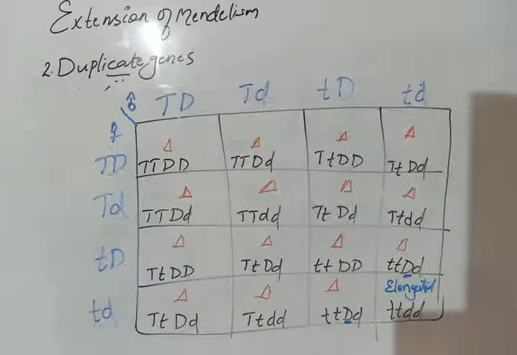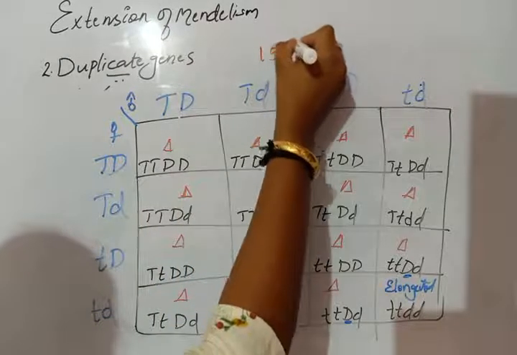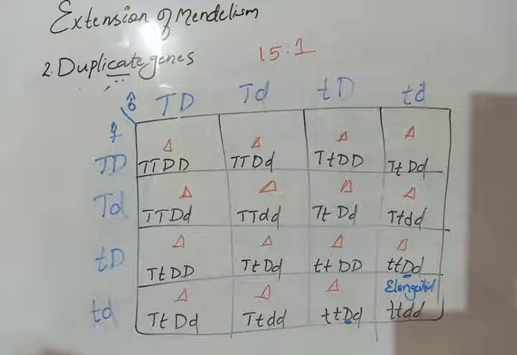So the ratio 9:3:3:1 is changed to 15:1. So 15 triangle shaped fruit and 1 elongated shaped fruit. The Mendelian ratio 9:3:3:1 is modified to 15:1 in case of duplicate genes.